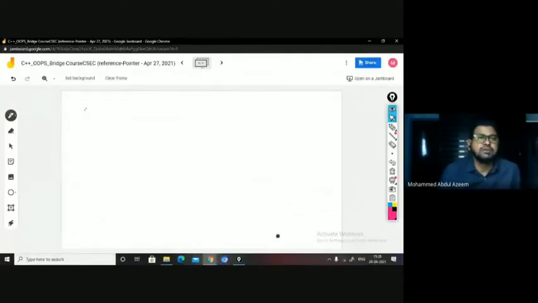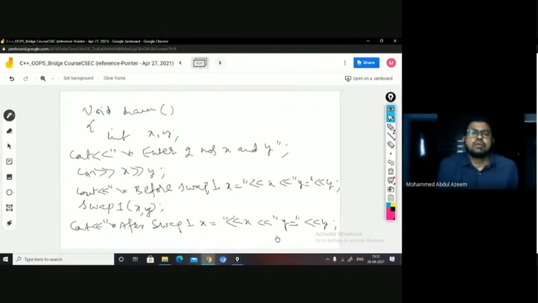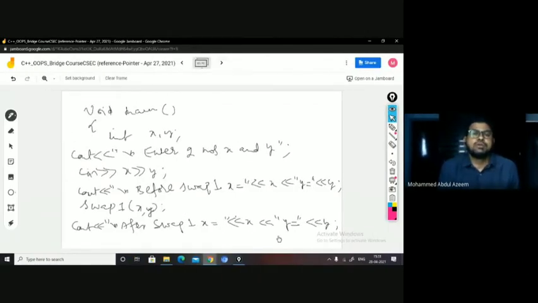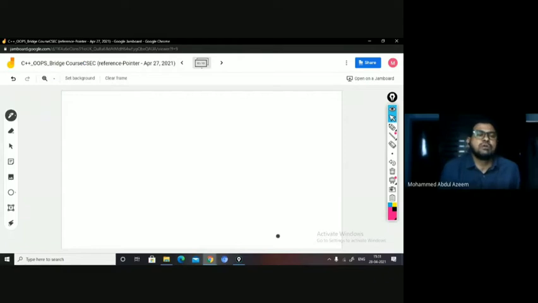So I am here writing the main function. I wanted to call swap2 as well. So before calling swap2, I wanted to display first the values of x and y, right? Okay.